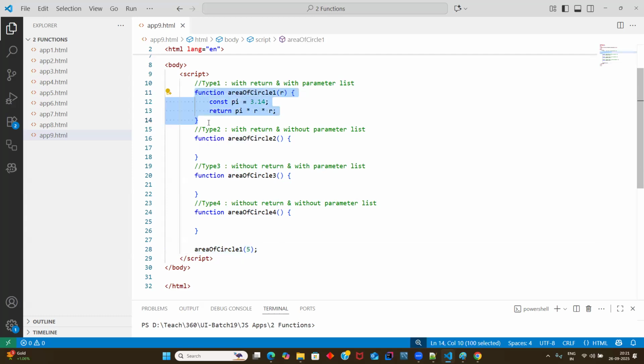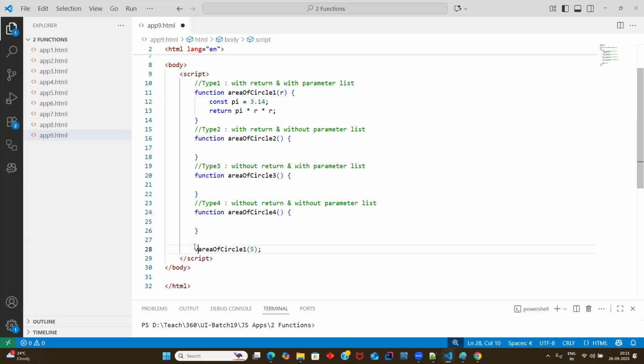And tell me, will the final result be returned or printed? It will be returned, not printed. Whenever you use a return keyword, always remember that the result will be returned. So pi into r will be calculated and the result will be returned.